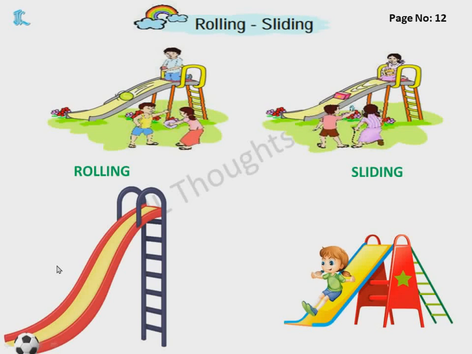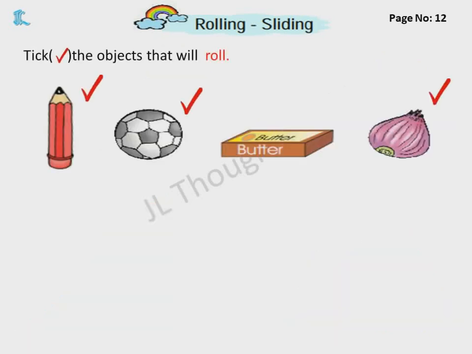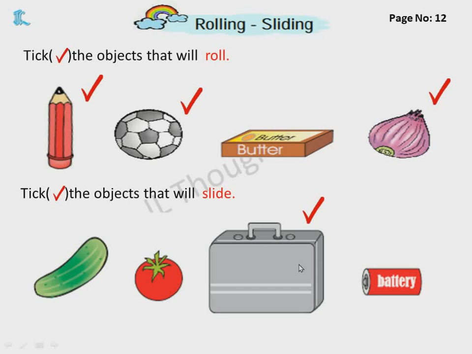Okay, children? Now let's do the exercise. Tick the objects that will roll. A pencil will roll. Yes. A ball will roll. Yes. This butter will roll? No, because it is a flat surface. It will not roll. Onion, that will also roll. Now tick the objects that will slide. Which will slide? You can say which has a flat surface, that will slide. So this briefcase will slide.